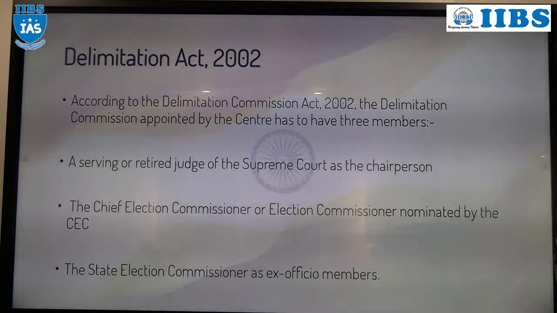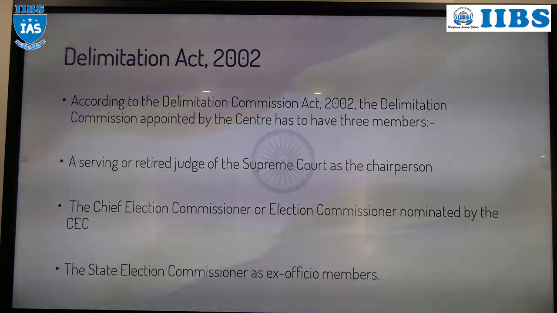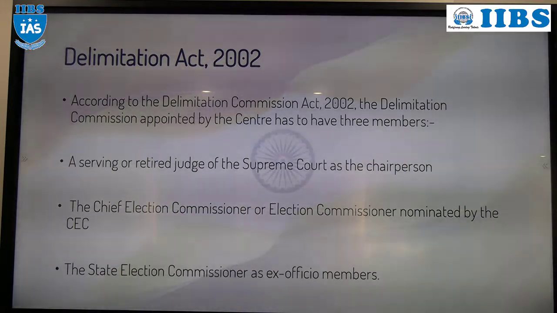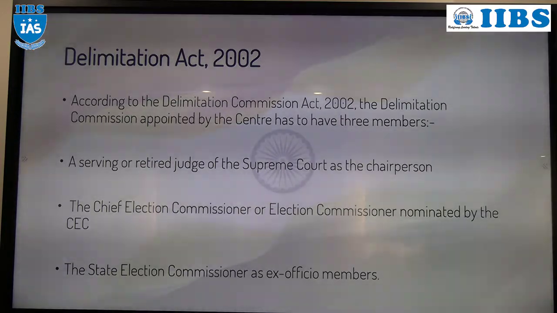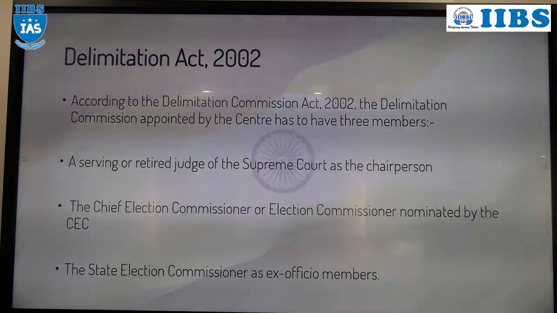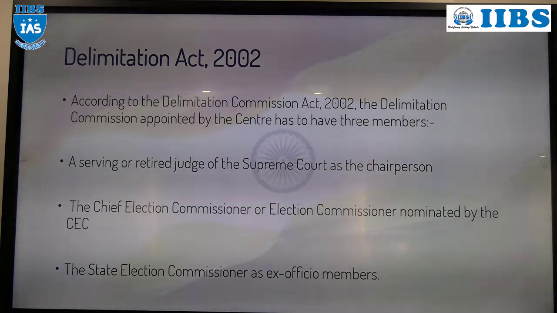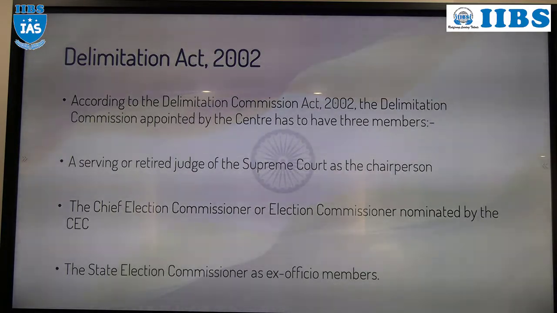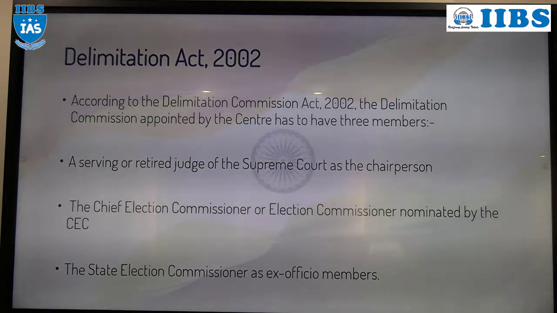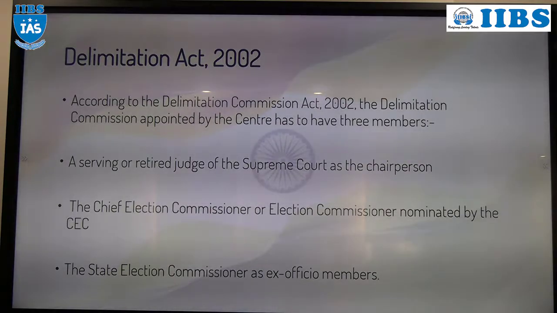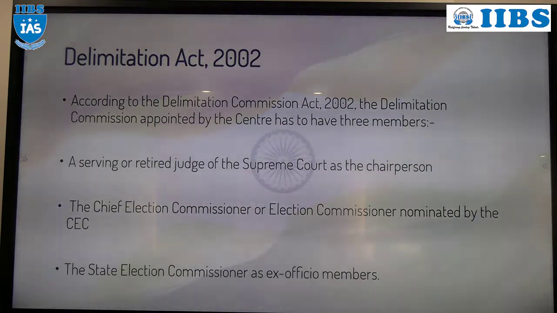Ex officio member. So this is the composition of the Delimitation Commission. Another important thing: whatever decision is taken by the Delimitation Commission for the determination of a constituency, a case against the determination of the constituency cannot be filed in any court, either the Supreme Court, a High Court, or a District Court. In simple language, if the Delimitation Commission has decided this is the area of this constituency, then a case cannot be filed against the decision.